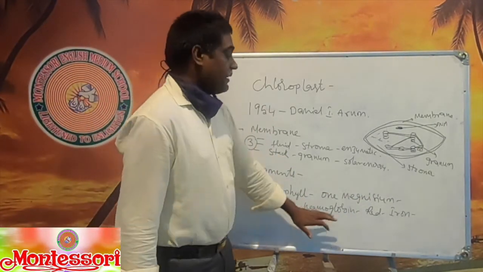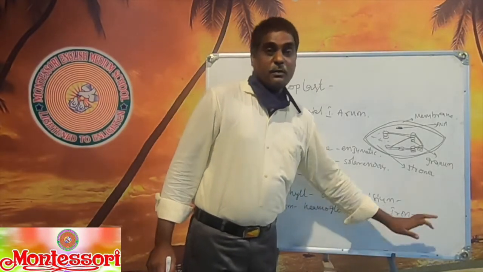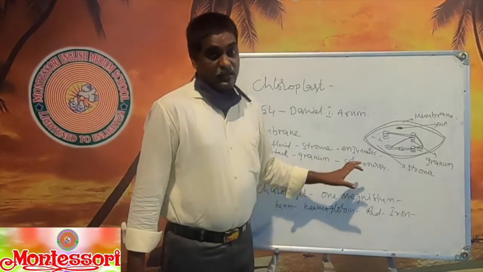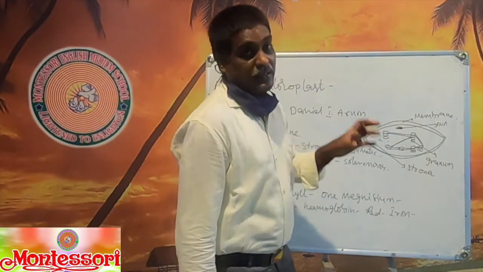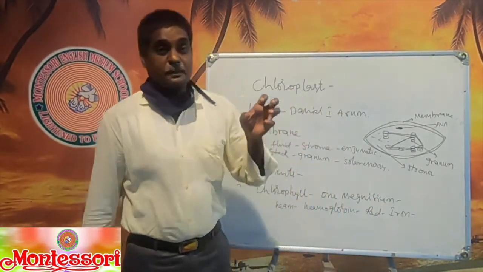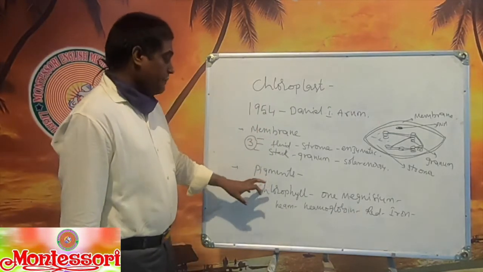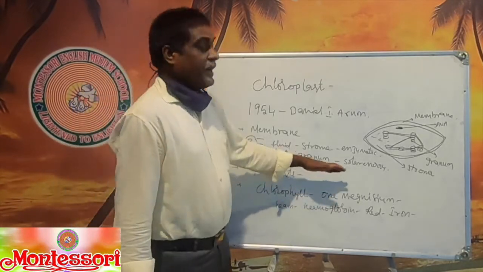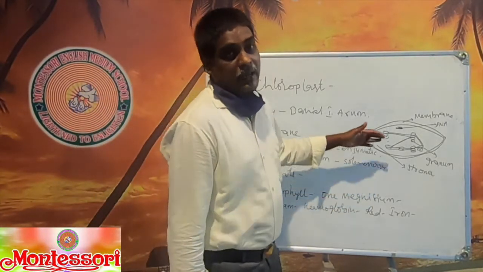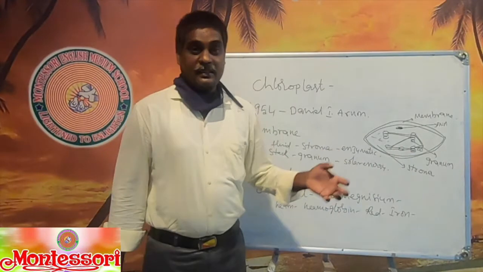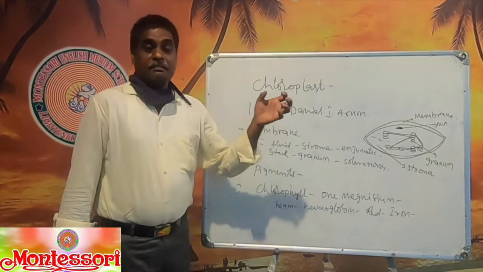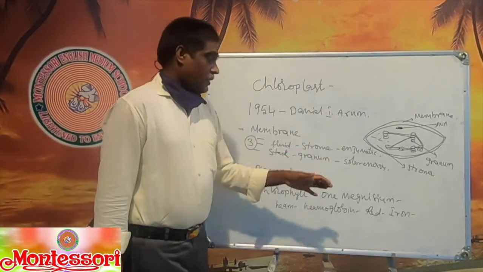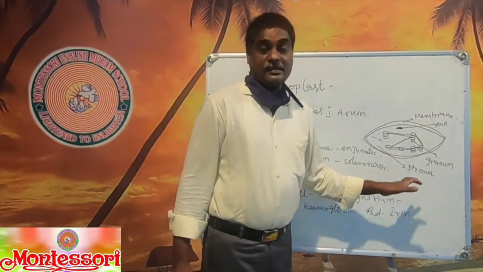So in humans, the iron pigment is useful for carrying the gases, whereas in plants, the magnesium ion is useful for carrying the gases present in the plant body. Chlorophyll is in plants, and it contains a magnesium ion, which is useful for carrying the gases from leaves to the remaining body parts, and from the remaining body parts to the leaves. So this is useful for the exchange of gases.